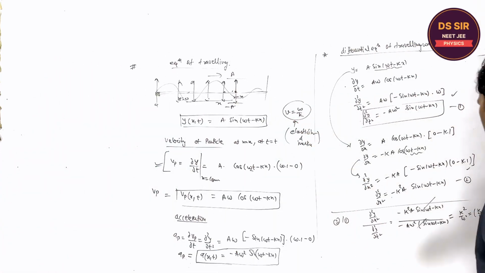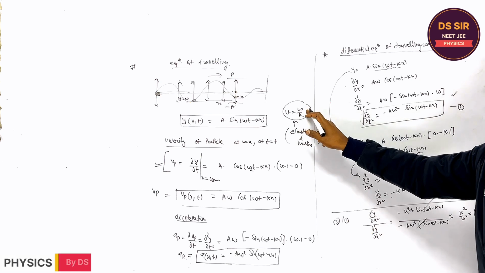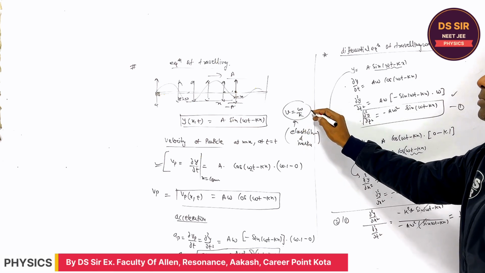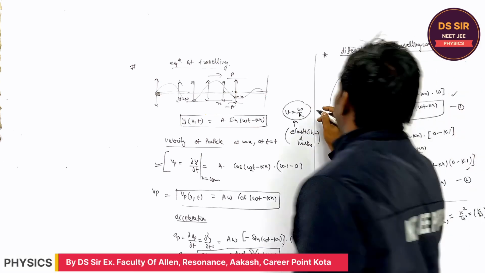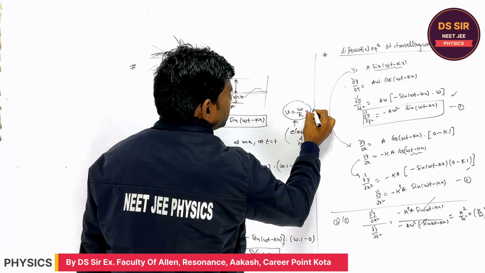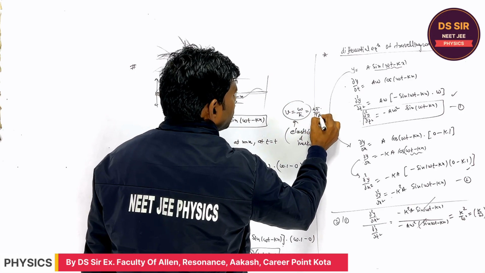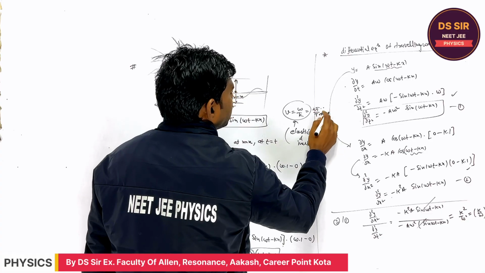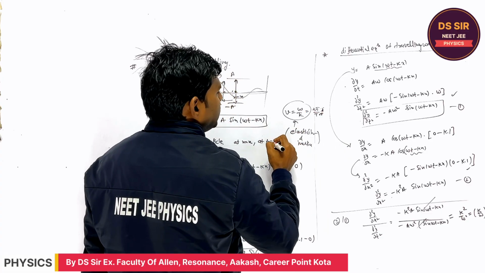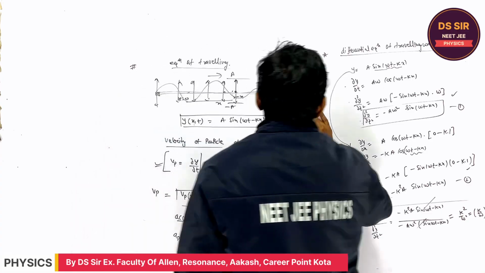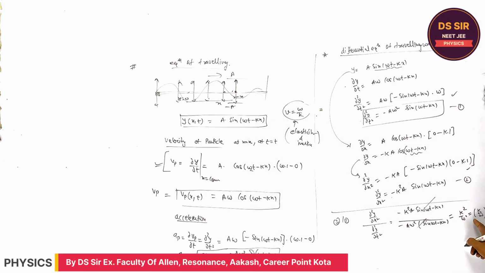So here, ω by k, it is 2π by T, right? ω by k, or k by ω, it is 2π by T at 2π by λ, k is equal to 2π by λ. So v is equal to fλ. Yes, ω by k was the speed, so it may be written as 1 upon v².